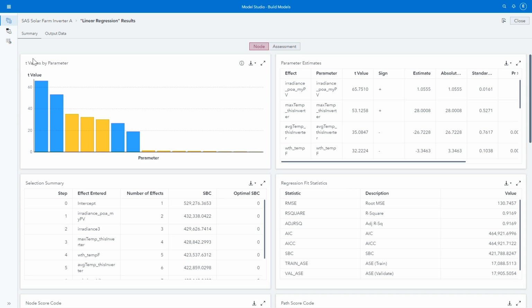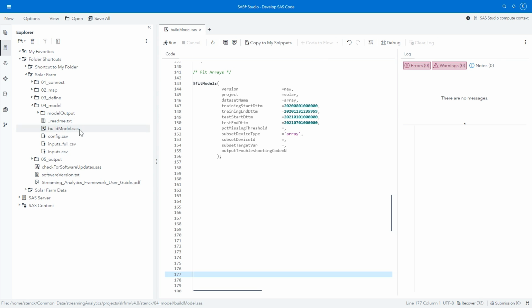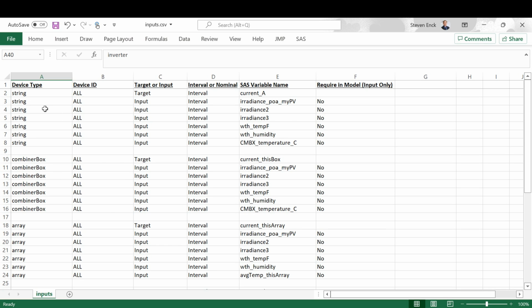And so then once we've done this for one model and we have an idea of what are the key predictors, we can go over to SAF, and there is a location where we can provide our inputs. And so that input file is very simple. And here it is for our values.